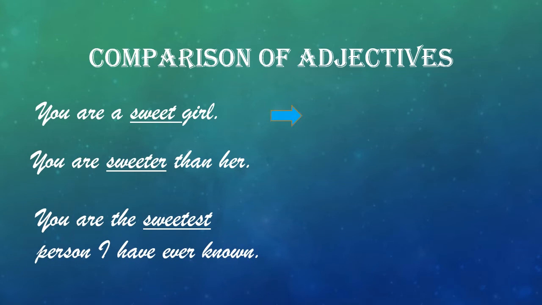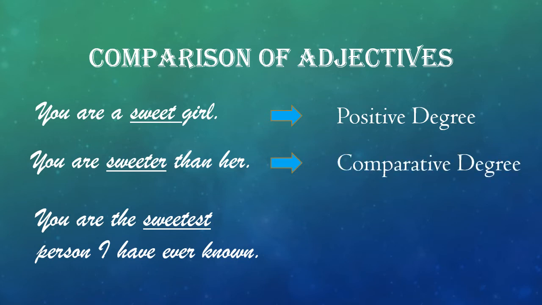Sweet is said to be in the positive degree, as here the adjective is in a simple form. But sweeter is said to be in the comparative degree because it denotes a higher degree of the quality than the positive. It is used when two things are compared. Sweetest is the superlative degree as it denotes the highest degree of the quality. So we use it when we compare more than two things.